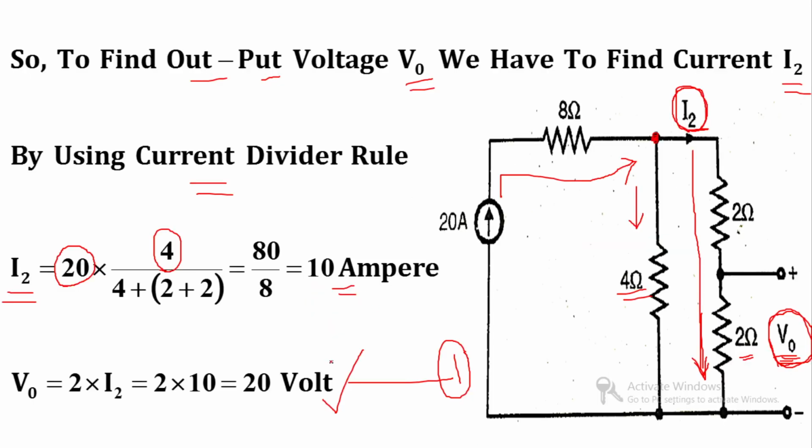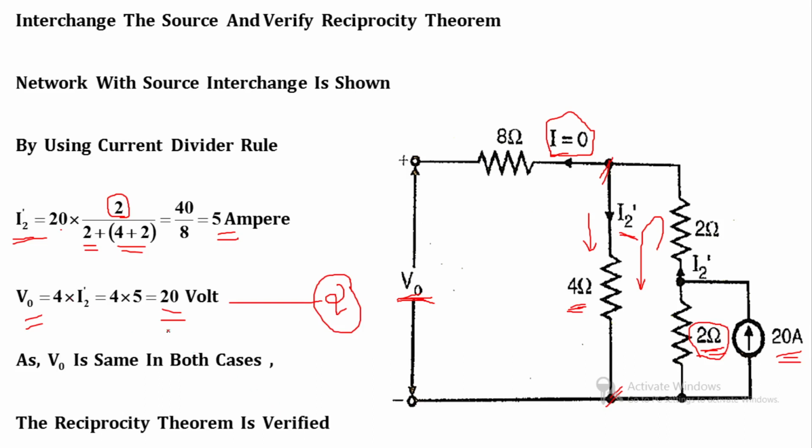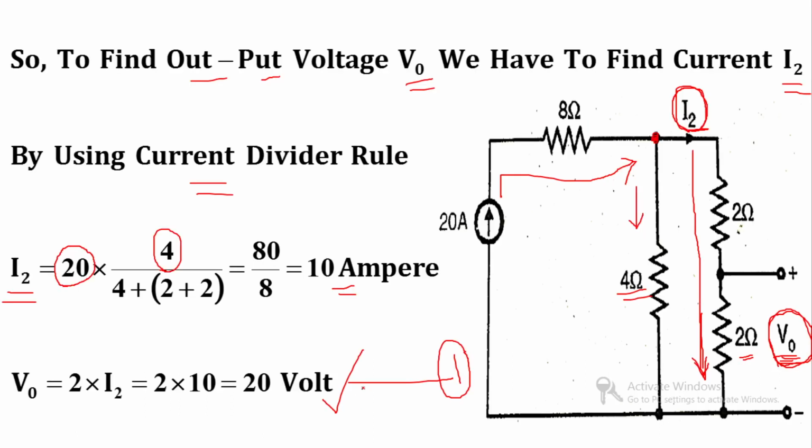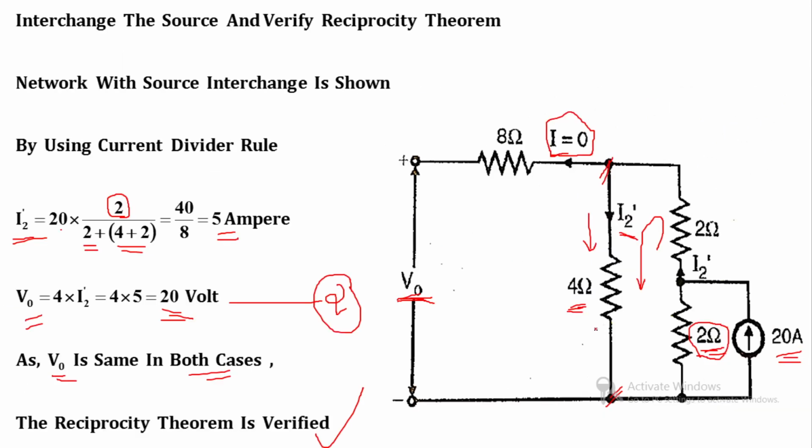So in first result we get 20 volt. In second result we also get the 20 volt. So V0 is same in both the cases. So we can say that reciprocity theorem is verified. Clear? So in first configuration, for input and output we get the result 20 volt. In second configuration, after the interchange of input and output, we get the same result. So we can say that reciprocity theorem is verified.